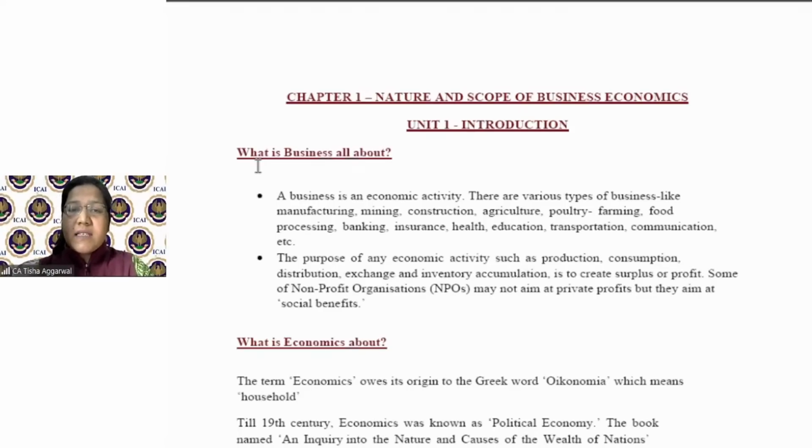Something which is done not for the aim of profit is known as non-economic, and it is done for social benefit. I hope you have got the distinction between an economic activity and a non-economic activity, and why business is an economic activity. Business is an economic activity because purely we talk about money. I hope this is clear to everybody.